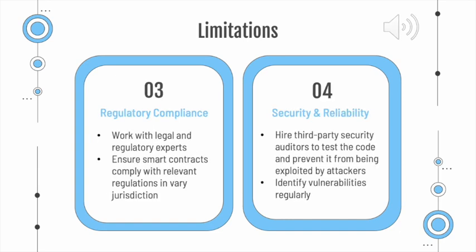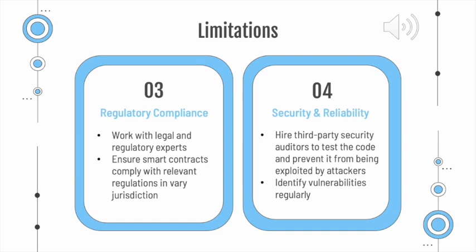The third limitation is regulatory compliance. Smart contracts need to comply with relevant regulations in various jurisdictions. To ensure compliance, it is recommended to work with legal and regulatory experts who can help you navigate the legal landscape. They can assist you in understanding the regulations that apply to your business and ensure that your smart contracts are compliant with them. The final limitation is